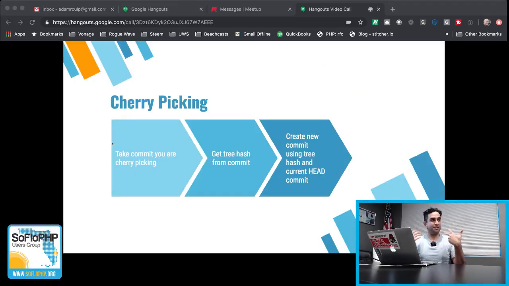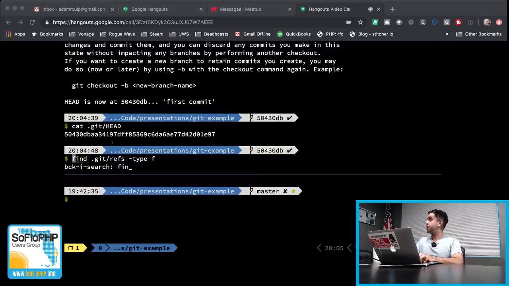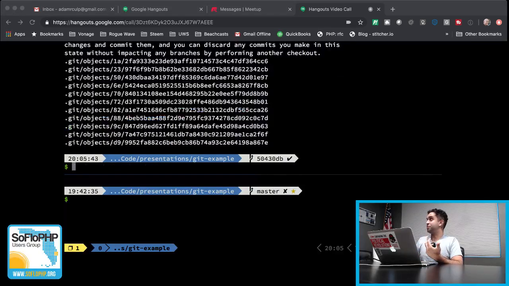So yeah, we stepped through every single part of this. We created a Git repository that contained our data, that was able to tie everything together into directories, then tie it together into commits, and then tie those commits together. Everything is still there, including a bunch of stuff that we aren't even using anymore. Somewhere in there is that second commit that we created that's not attached to anything. I don't remember the hash, obviously, but it's there.